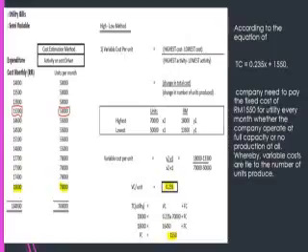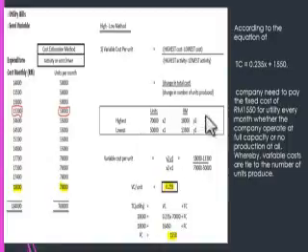This is a table that we have done for the high-low method. As you can see, we have to measure the variable cost per unit, which is the highest cost minus the lowest cost, divided by the highest activity minus the lowest activity. As you can see here that I have highlighted, this is the cost that we have selected, the highest and the lowest.